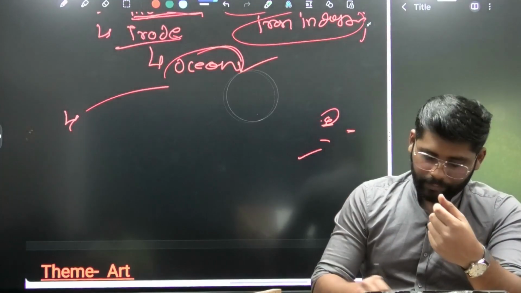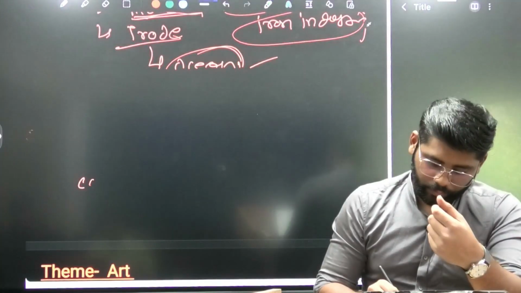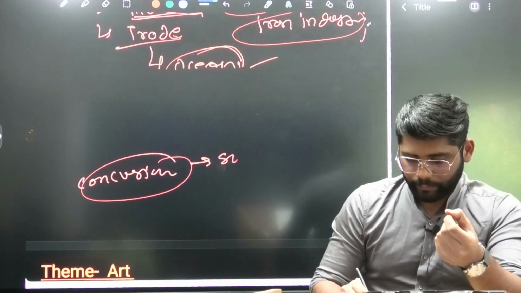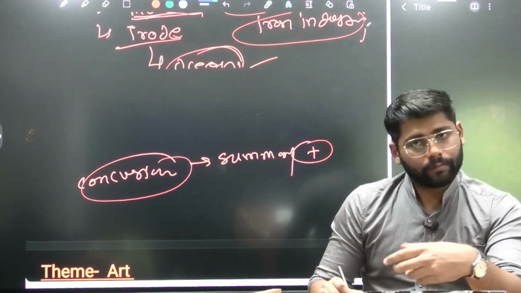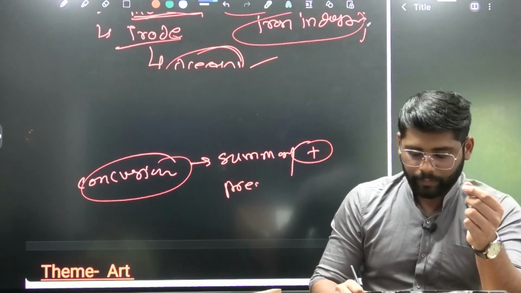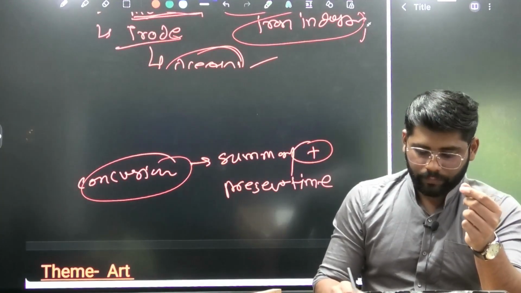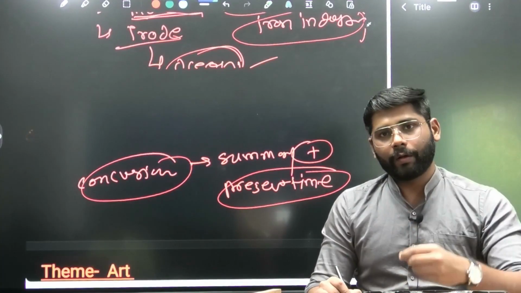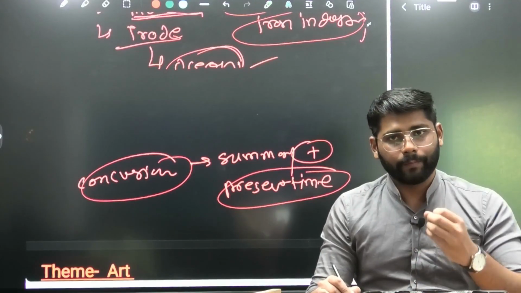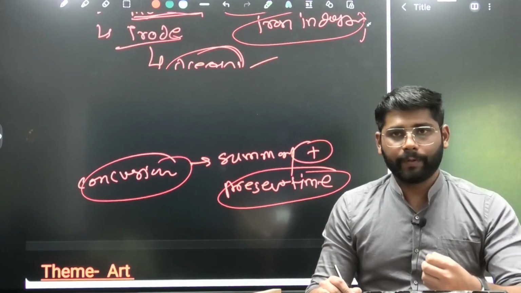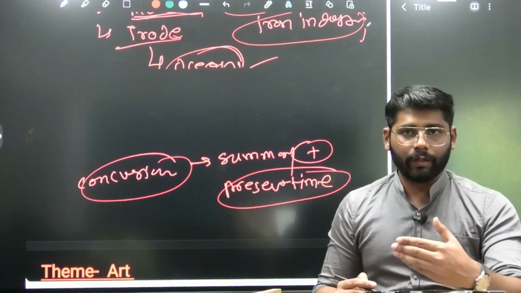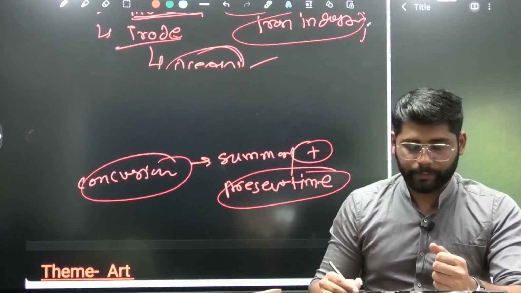So the last part is the conclusion. When you do the conclusion here, we can write a summary. So yes, the different geographical factors helped in the development of ancient India. We can also link it to present time. So we can write how they are helping in the development of present India. Not only in ancient India, these geographical factors are still helping in the development of India as a country. So this way we can link the question to the present time.